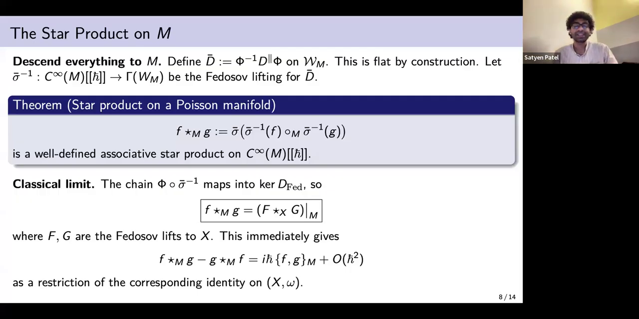Now it also satisfies the correct classical limit because the maps in the middle, the phi and psi inverse, are all isomorphisms. And this f and g are going to be again unique functions on X, which descend like this. And its restriction to M is by definition, again, the Poisson bracket on M. And so we can see that the correspondence condition is also satisfied.